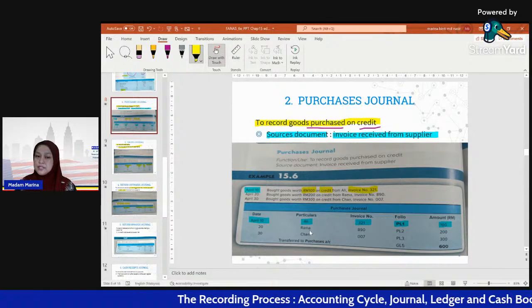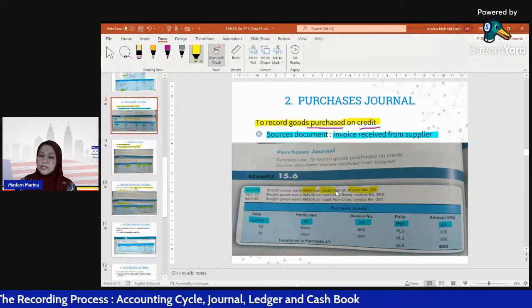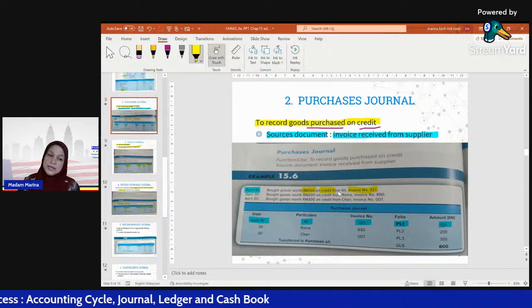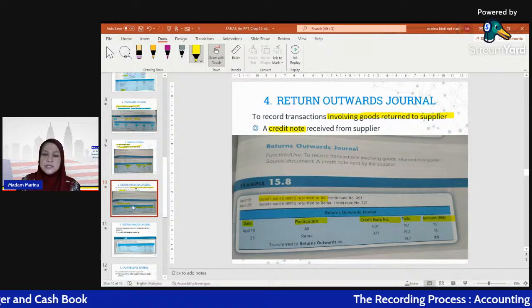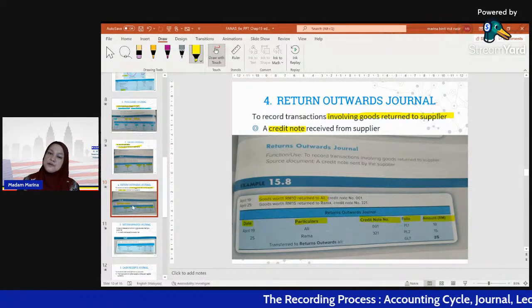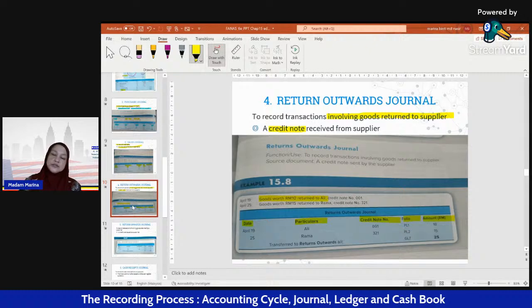Ali, we purchased already on credit. Okay, on credit here. On credit, 100. So that when we want to record in the returns outward journal, we can record it in the returns outward journal because previously we purchased that good on credit terms. Right? So how to record?